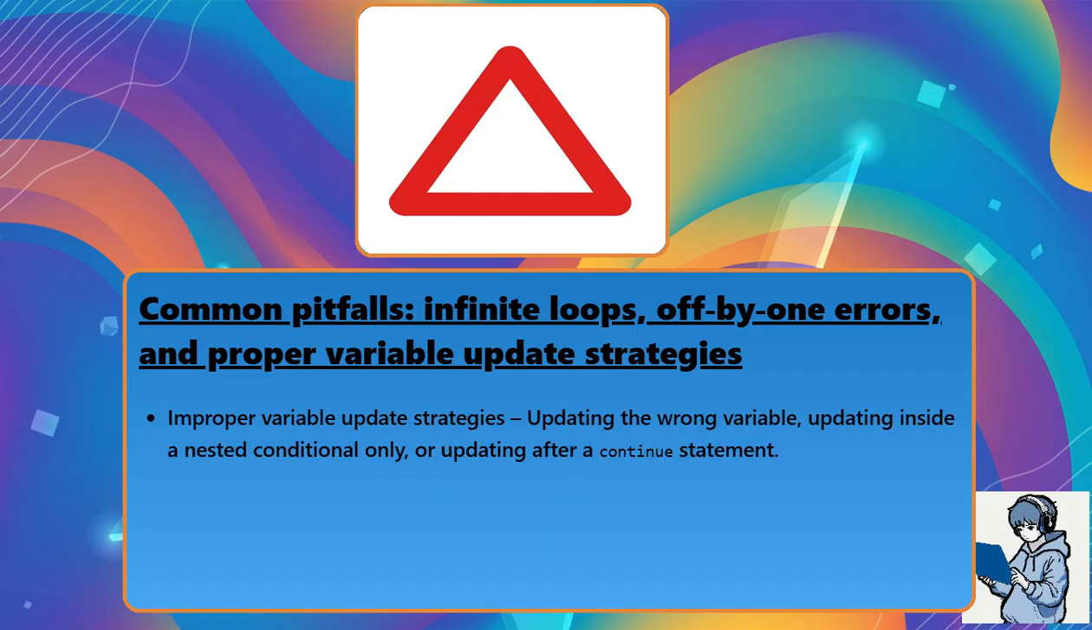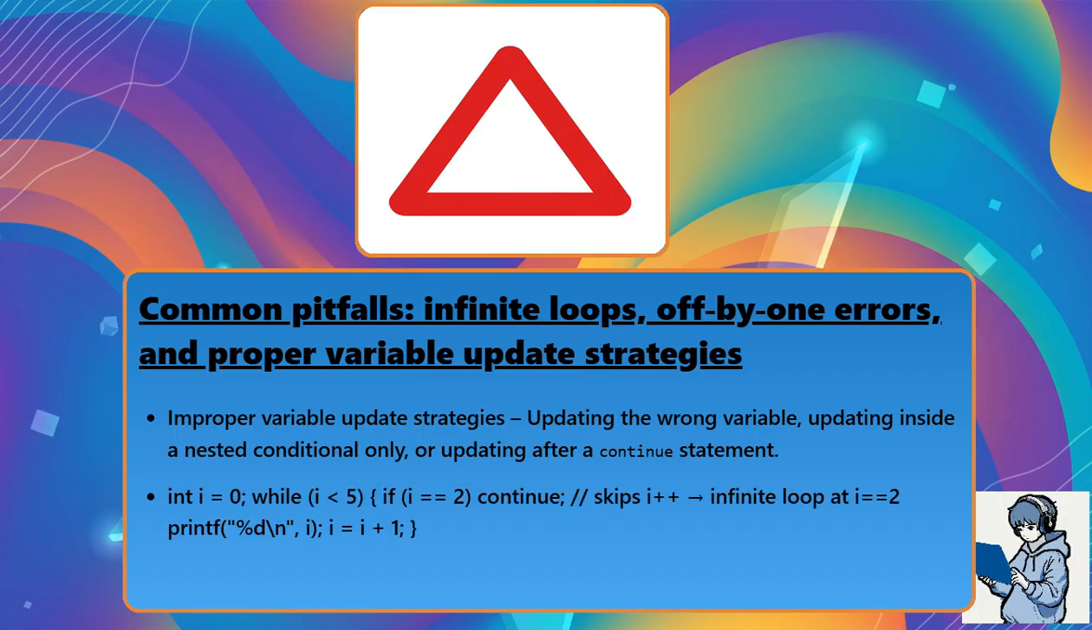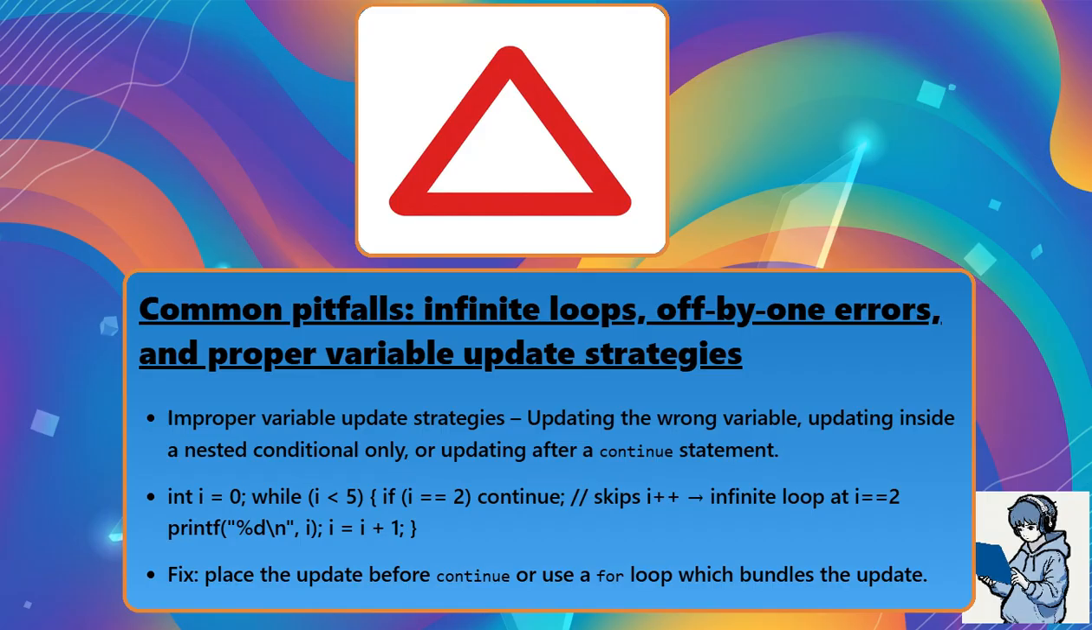Improper variable update strategies. Updating the wrong variable, updating inside a nested conditional only, or updating after a continue statement. int i = 0; while (i < 5) { if (i == 2) continue; // skips i++ -> infinite loop at i == 2 } printf("%d\n", i); i = i + 1; }. Fix: place the update before continue, or use a for loop which bundles the update.